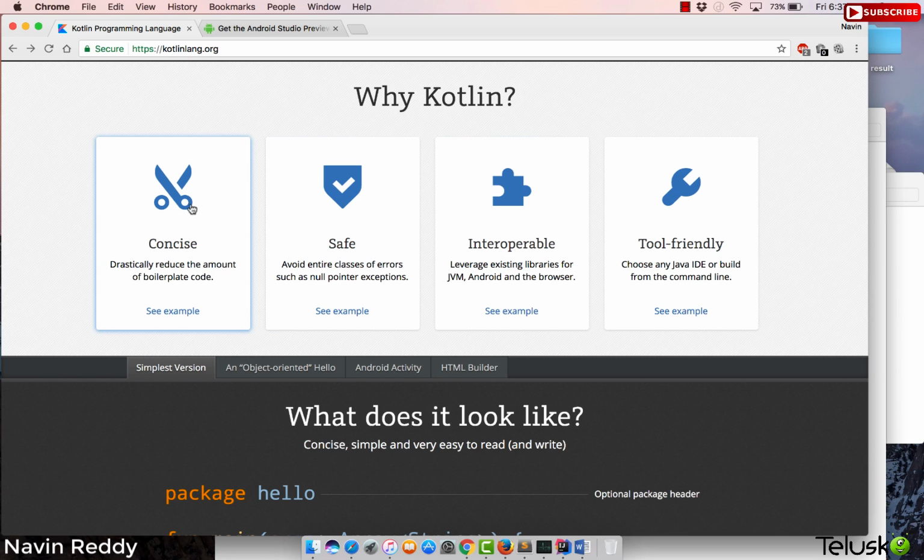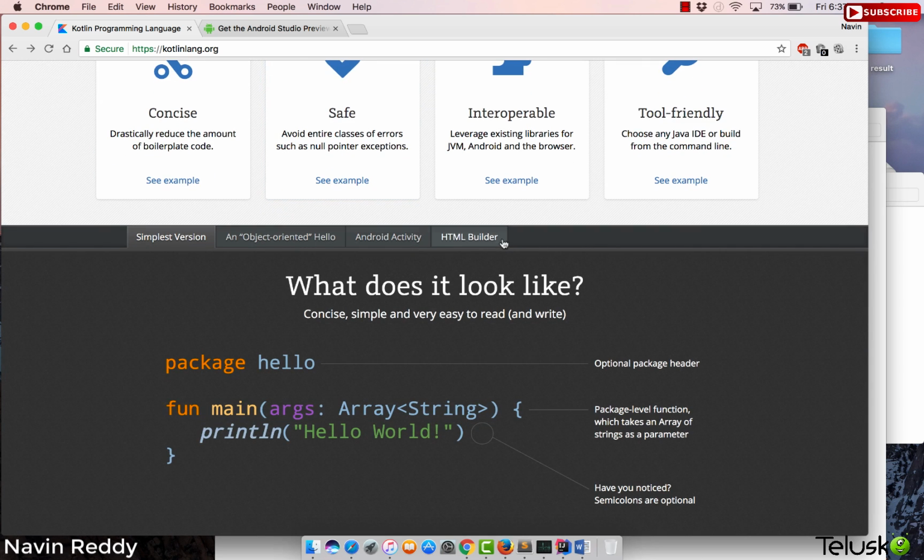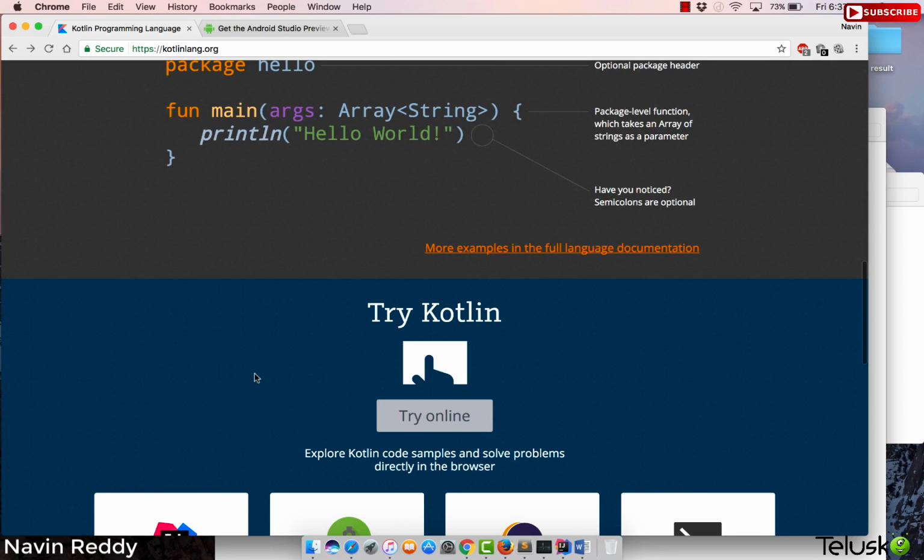Okay, so why Kotlin? Because it is concise, it is safe, it is interoperable, it is tool friendly. When I say concise, you don't have to write much code. You can see it reduces the boilerplate code that you write in Java. It can handle null pointer exceptions, which you get a lot in Java. And this is the code. Again, don't look at the code now.